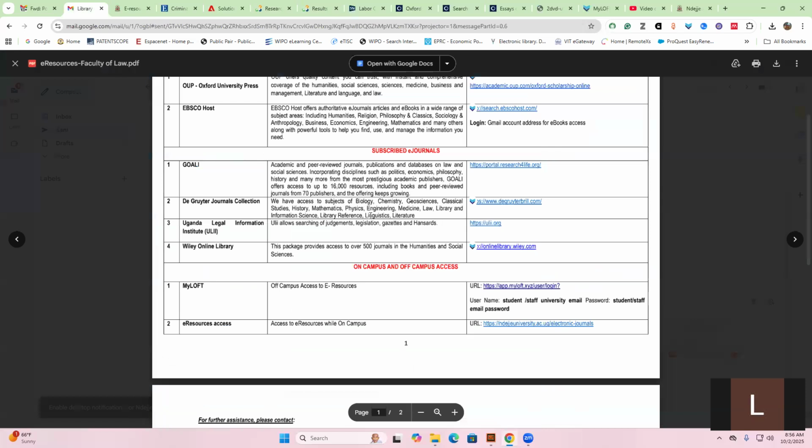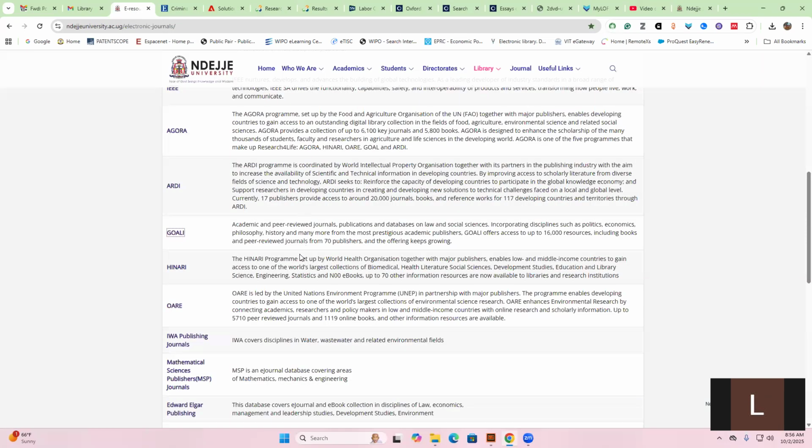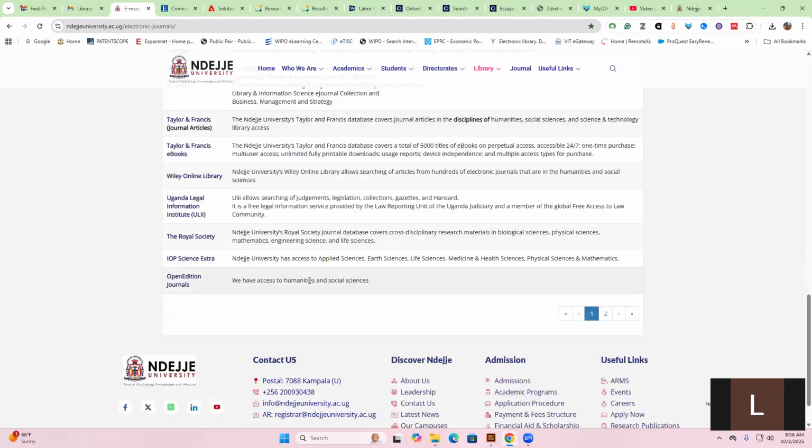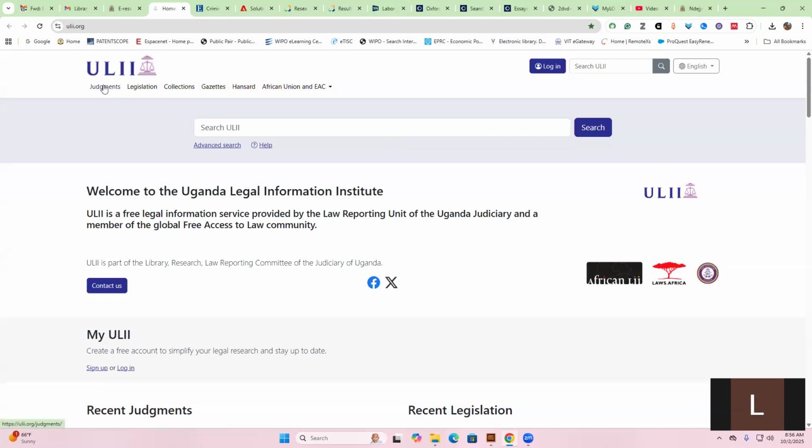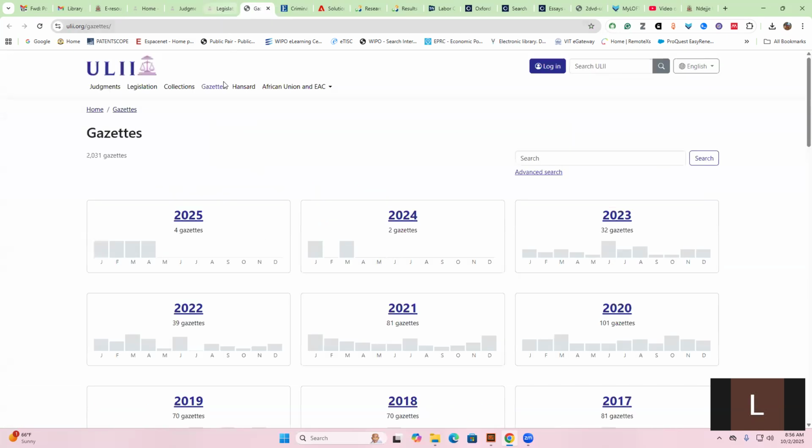Then when we go back here, we have the Uganda Legal Information Institute. I think this one is very useful for you because this is where you'll be able to find the Ugandan materials. They are free. You can access them free of charge. For example, we have the judgments. If you need to look at the legislations, the gazettes are also uploaded there, even though we have them in print in the library. For example, the gazettes for 2025, these are the ones which are so far available.